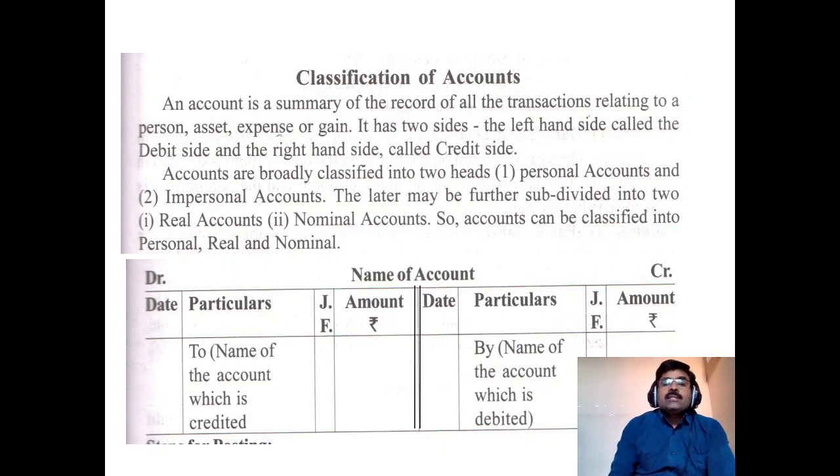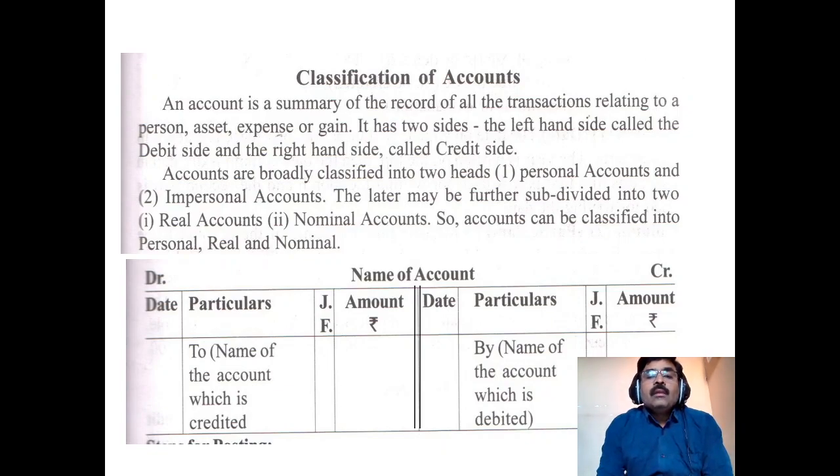Here an account is a summary of the record of all transactions relating to a person, asset, expense or gain. So an account is a summary of all transactions of an item. That item means a person or asset or expense or gain. It has two sides. The left hand side is called the debit side, the right hand side is called the credit side.